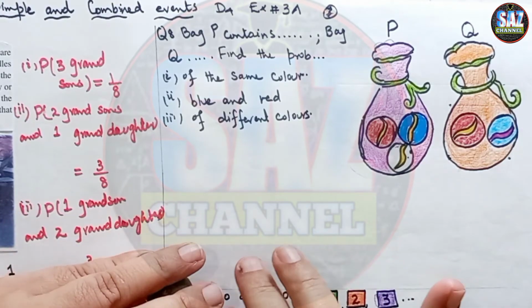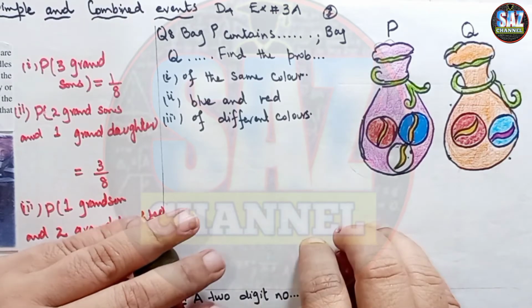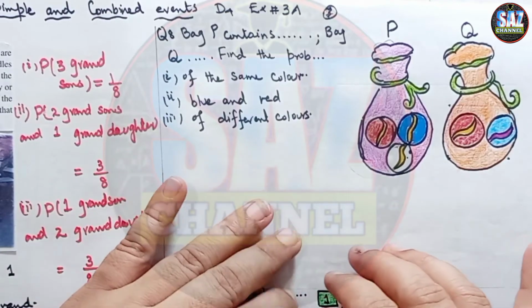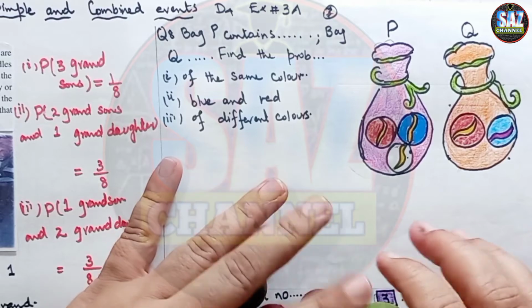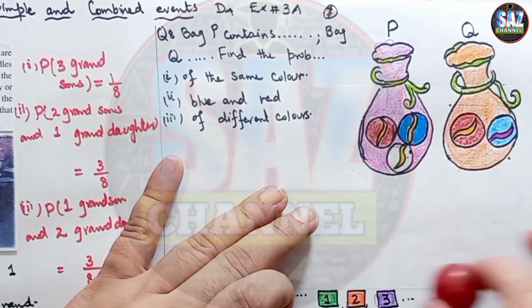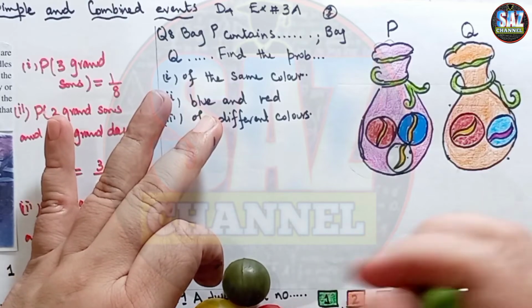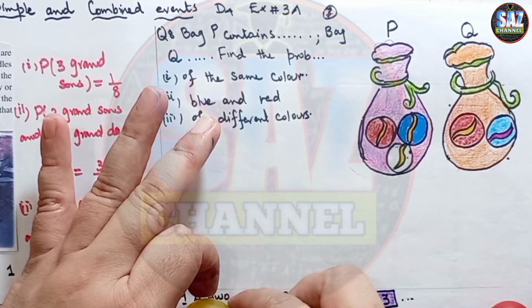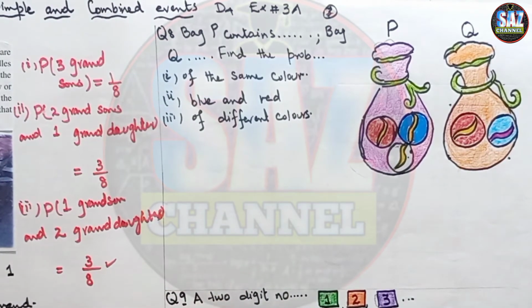So we have to pick up one counter from each bag, and we have to analyze all possible outcomes. So if I'm picking up a green counter from the first bag, there are the chances that I can pick up the green again from this, or red again, or blue. So in this way we are going to analyze all possible outcomes.